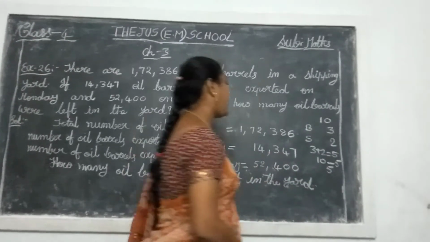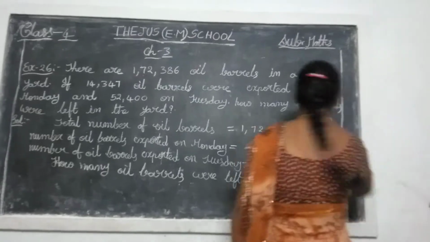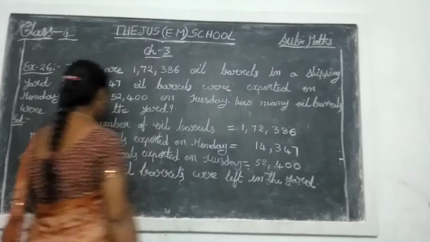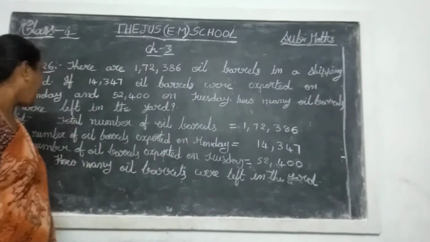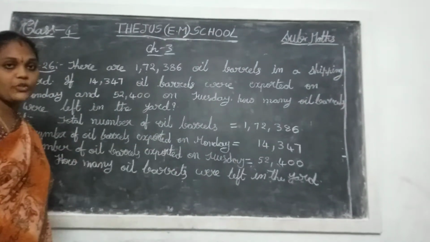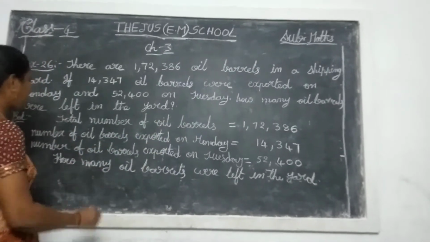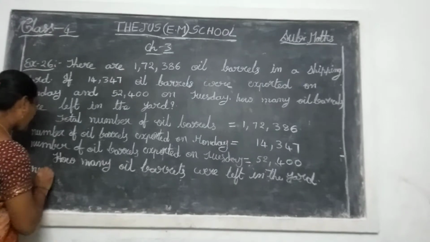So in that way you do the sum here. First, number of oil barrels exported on Monday. Number of oil barrels exported on Tuesday. Those two you will do the addition, plus. Addition means plus.